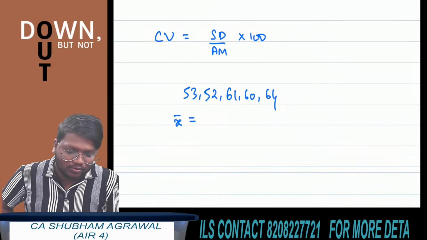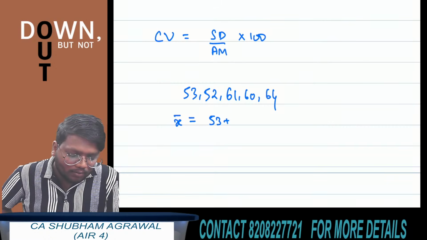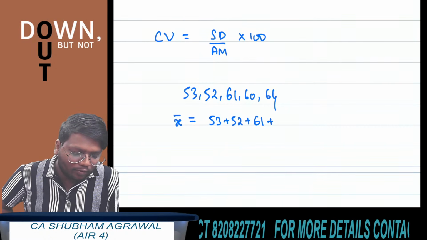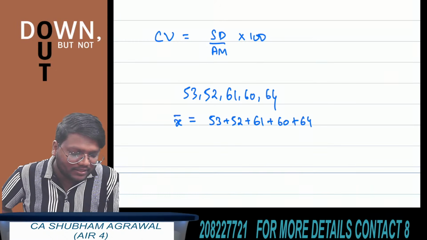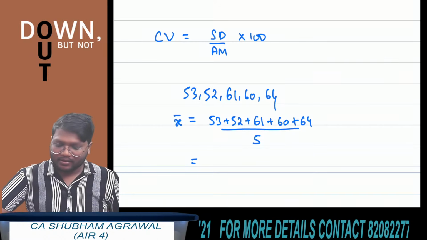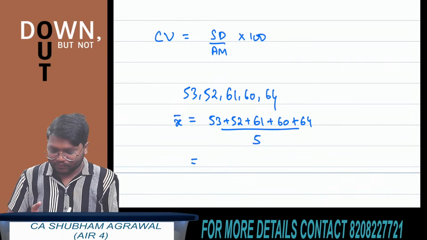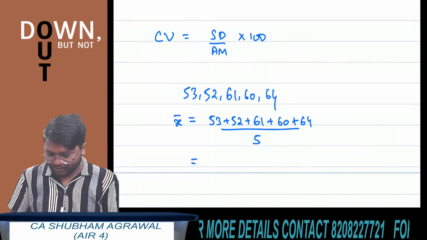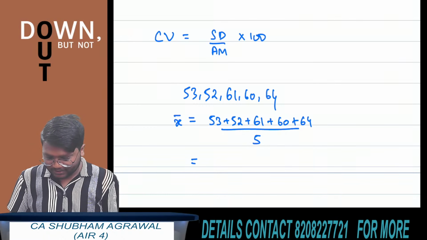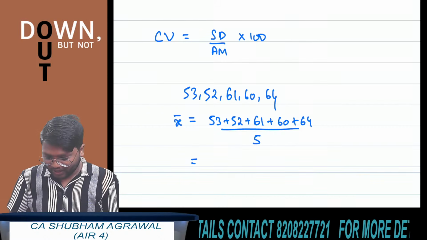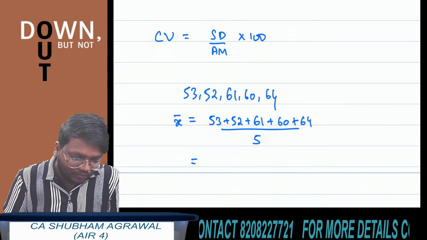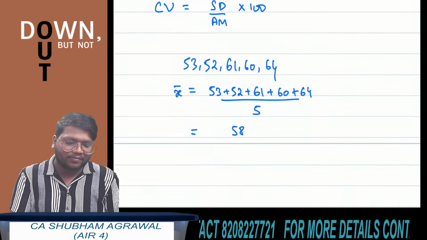What is x bar in this question? Sum of all the observations divided by number of observations. 53 plus 52 plus 61 plus 60 plus 64 divided by 5. Tell me what you are getting. This is 290. 290 divided by 5 is 58. So the value of x bar is 58.